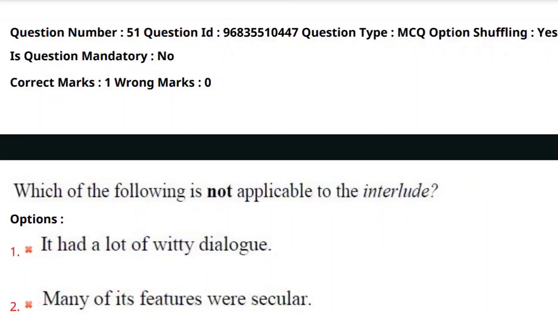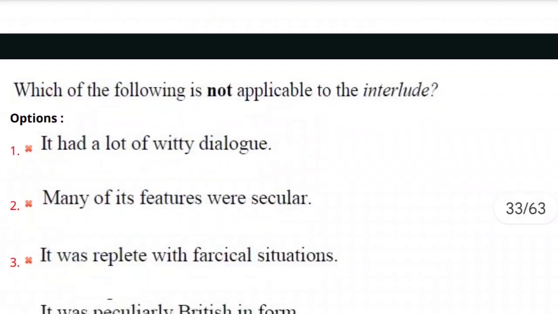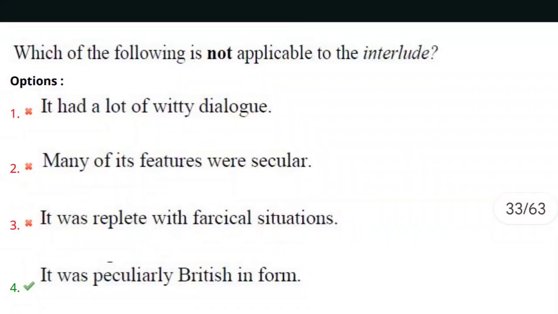Here is the question. In the previous video we discussed 50 questions. We analyzed the 50 questions with answers. Now we are going to analyze the questions from the 51st question, and the 51st question is, which of the following is not applicable to the interlude?